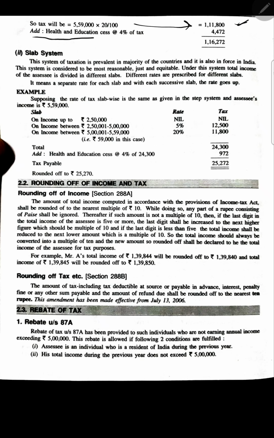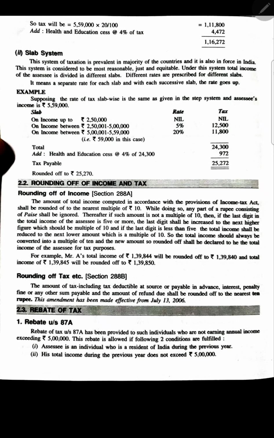Then you have to add health and education cess, 4% of tax, which means 4% of this value, and it will be this much. So this is the total tax liability. I hope this is okay. So this is what the step system is.